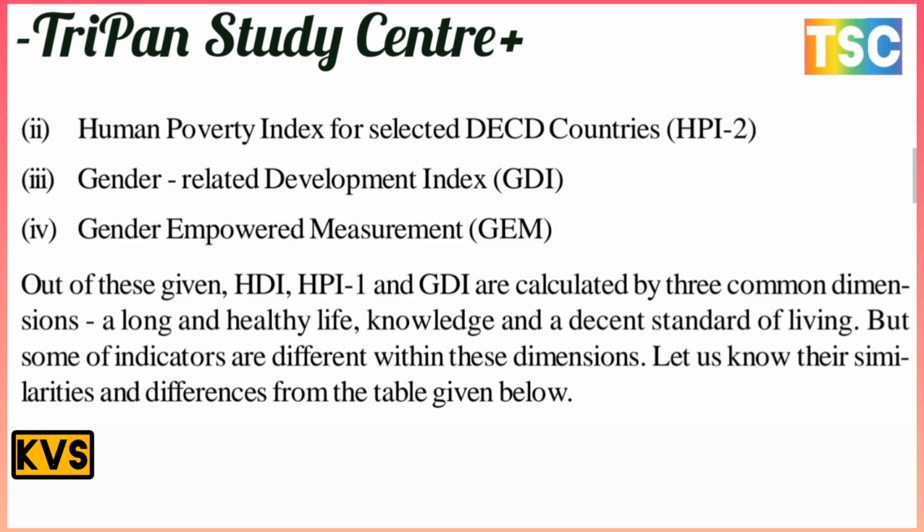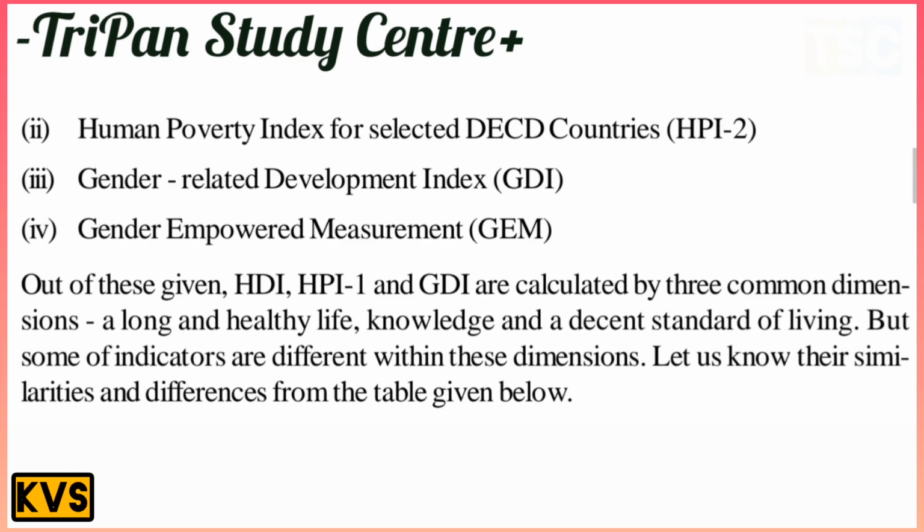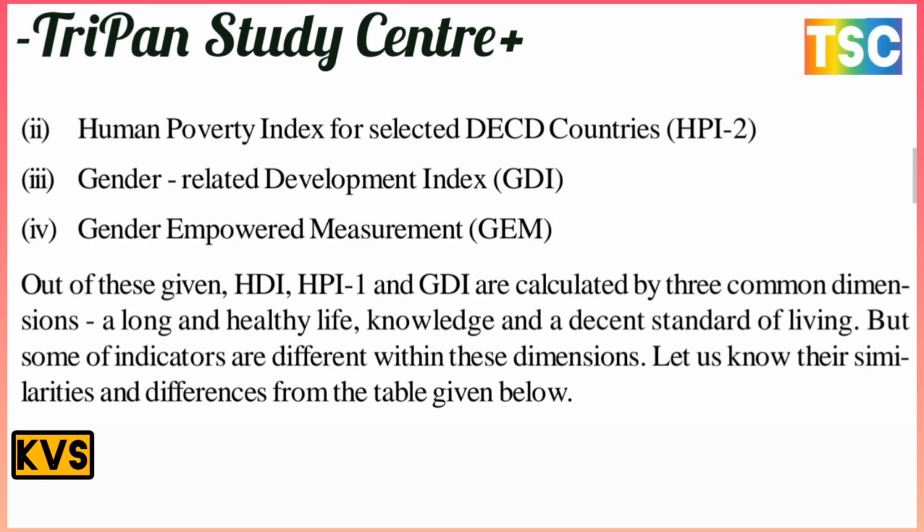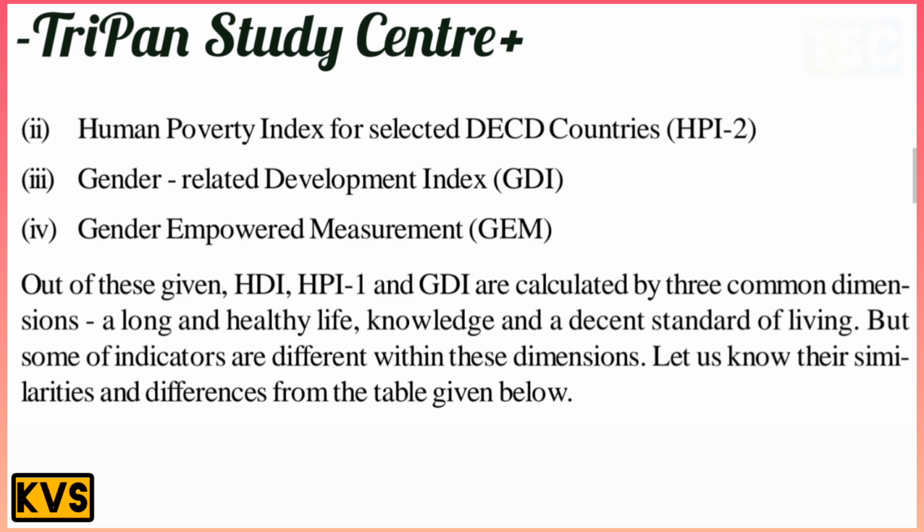HDI, HPI-1 and GDI are calculated using three common dimensions: a long and healthy life, knowledge, and a decent standard of living. But some of the indicators are different. Let us now look at the similarities and differences from the table given below.